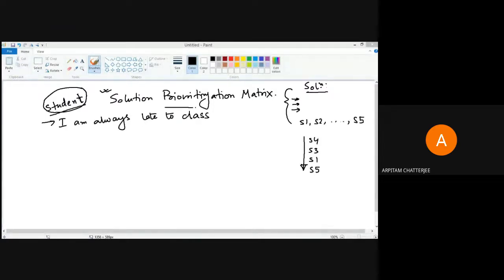So what do you think? What are the possible solutions? Tell me some solutions which can make me reach my college on time.